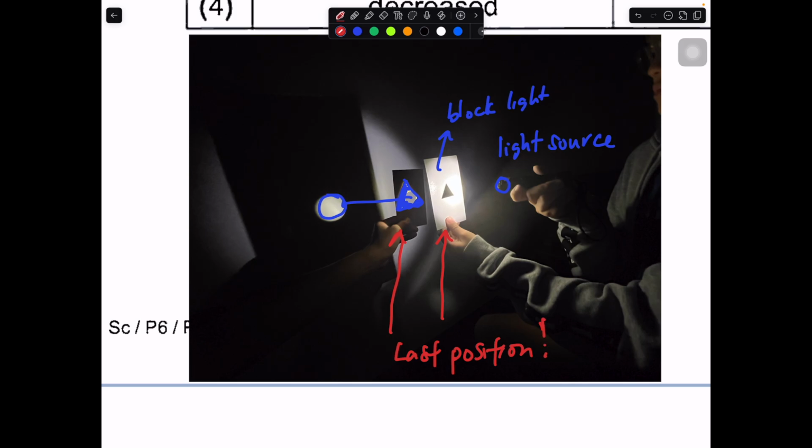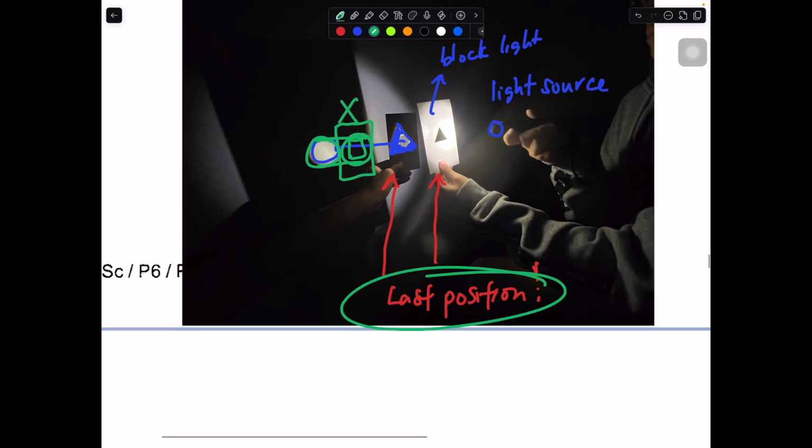But let's say I have a transparent material over here, and the cutout is, let's say, a square. Then this one does not matter, because the light from the circle will pass entirely through the transparent sheet of paper to cast a circle. So if the material is transparent, you can ignore the shape of the cutout in this case. Over here the last position is what matters most to find out the shape.